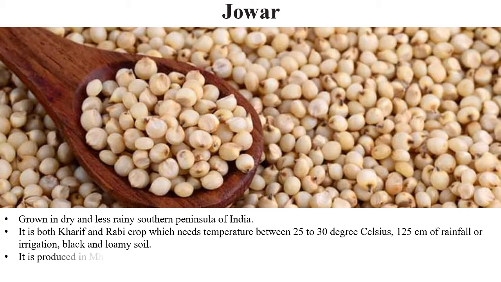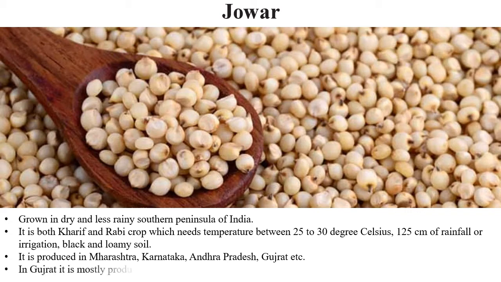It is both a kharif and a rabi crop. It needs a temperature between 25 to 30 degrees Celsius, needs 125 centimeters of rainfall, or irrigation is also enough. It needs black and loamy soil. It is produced mainly in Maharashtra, Karnataka, Andhra Pradesh, Gujarat, etc. regions. In Gujarat, it is mostly produced in Surat and Tapi districts.